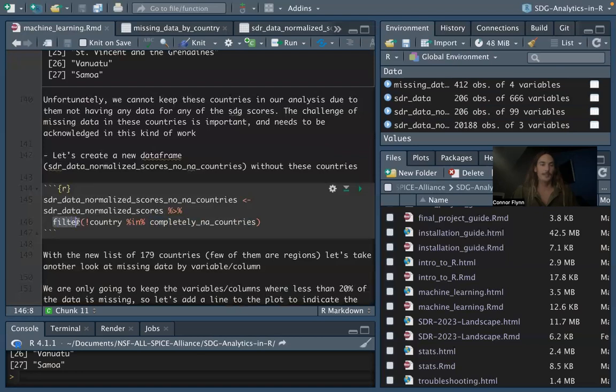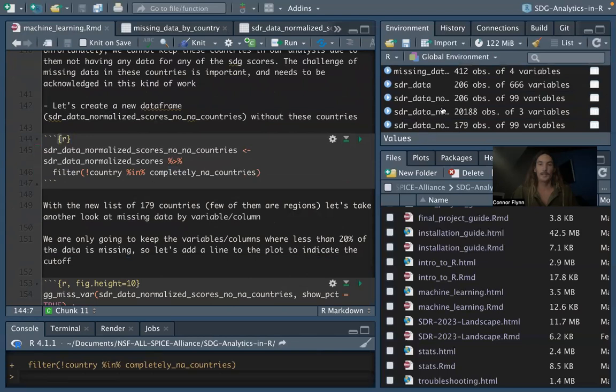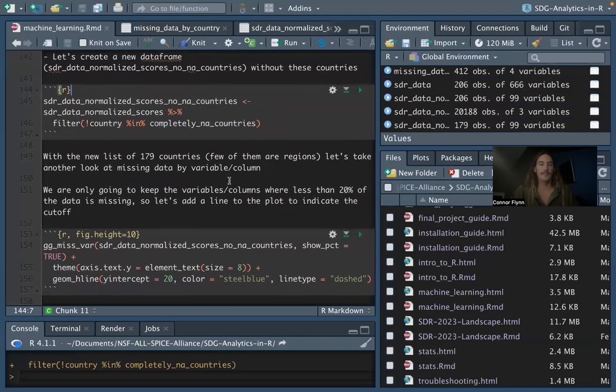We're using the filter function to filter out any country that is in there. So we only want the countries that are not in this list above. So when we run this code, you'll see we go from 206 observations to 179. Yeah, so we got rid of 27 countries that had completely NA values.